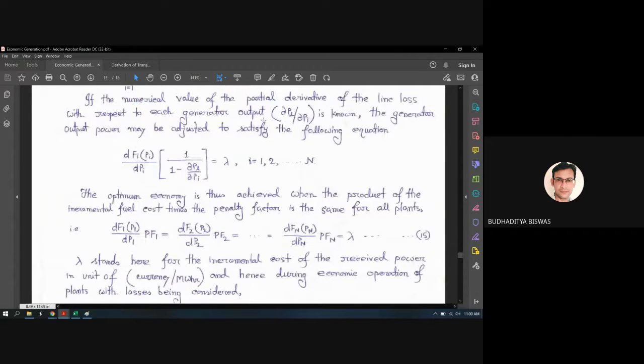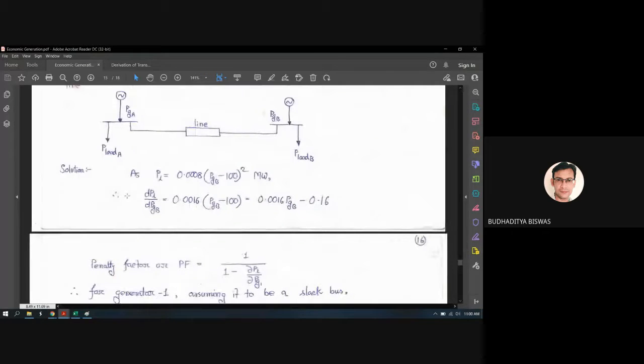So we need to apply this formula which we just derived today. Let's see. As PL is equal to this term, dPL by dPGB equals the first derivative of this one. Because these two come in front, it becomes 0.0016 PGB minus 100.